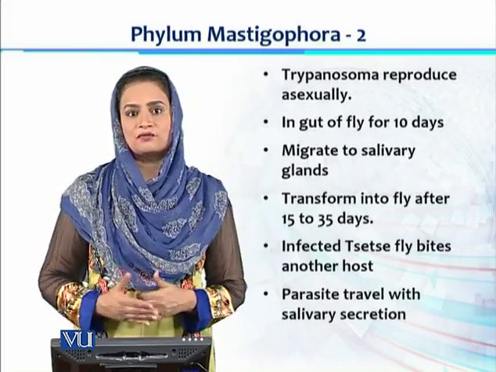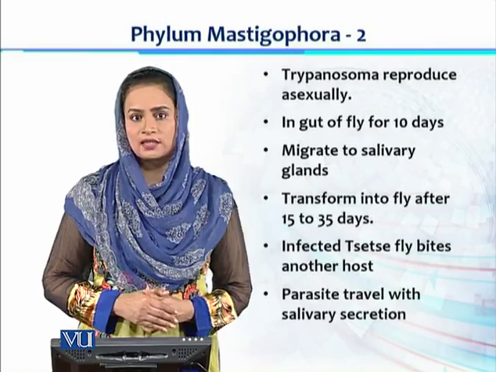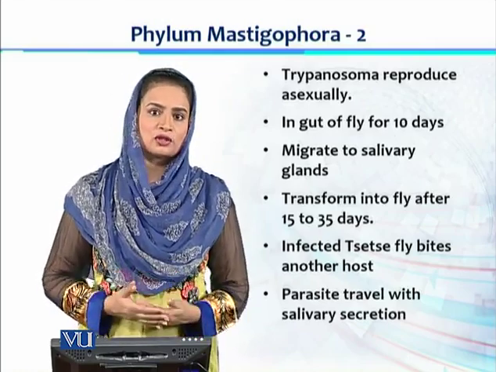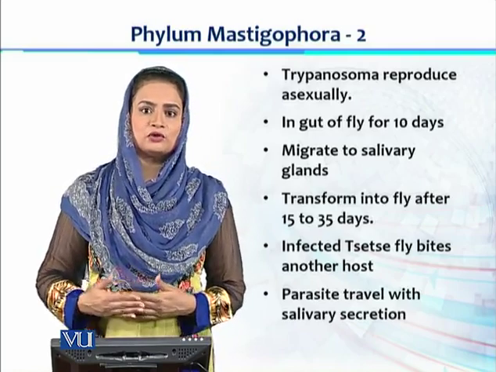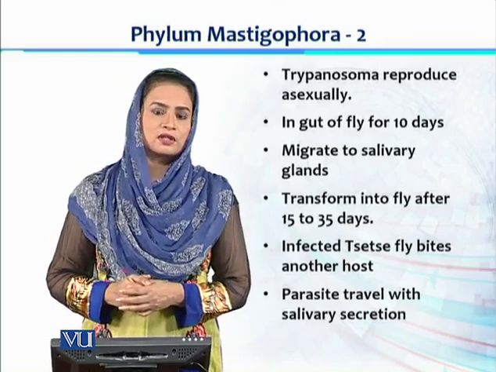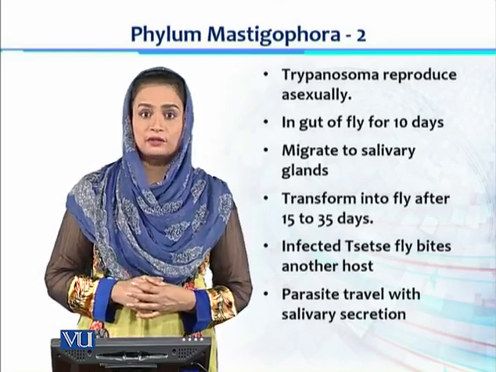And then they transform, and then they move towards the salivary gland of the fly. The transformation of Trypanosoma continues and passes through 2 stages, and those 2 stages take around 15 to 35 days.